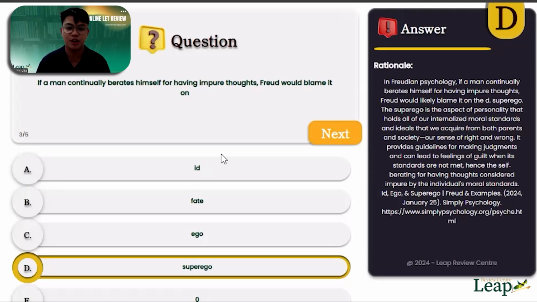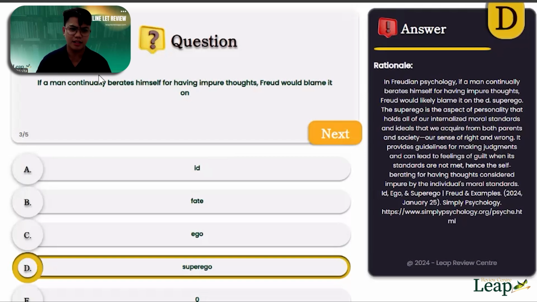So our sense of right and wrong. It provides guidelines for making judgments and can lead to feelings of guilt when standards are not met, hence the self-berating for having thoughts considered impure by the individual's moral standard. So the answer here is superego.